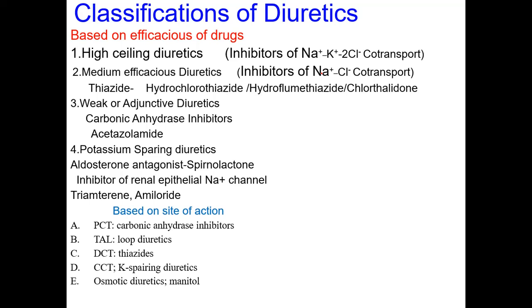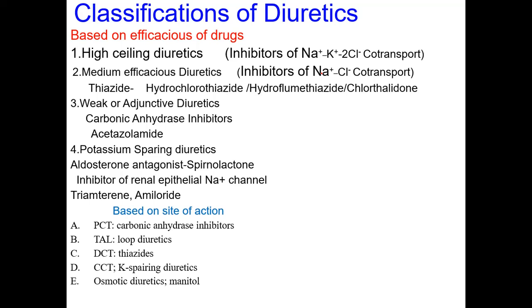Drugs in this class, triamterene and amiloride, are the drugs of choice, based on their efficacious effect. Now coming to another classification, that is based on the site of action. This is very important. There are mainly four sites through which most of the diuretics act.